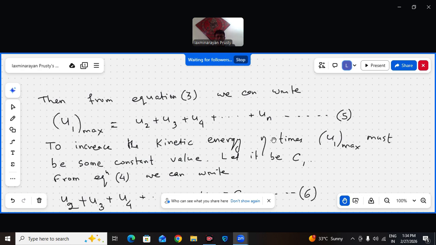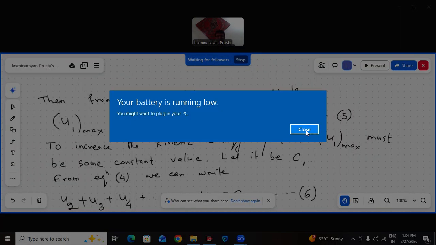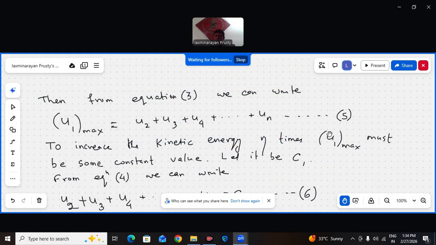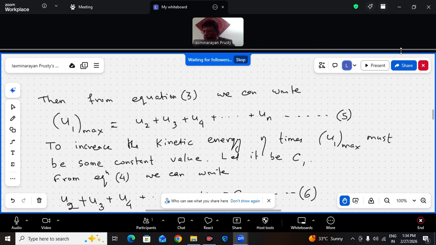Because with this constraint that the kinetic energy increases eta times, okay, if kinetic energy eta times, then